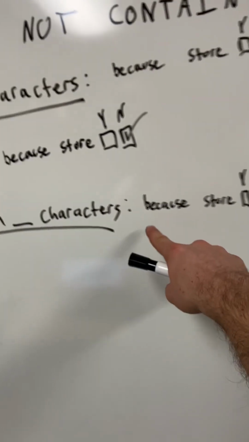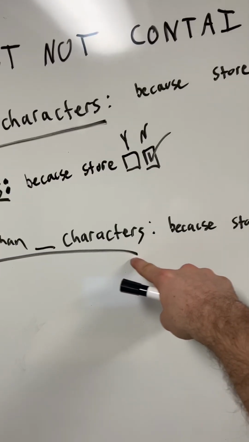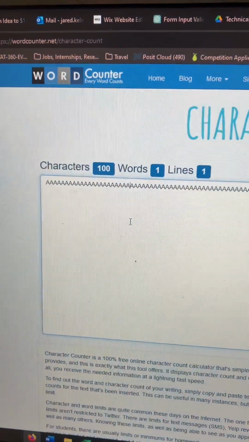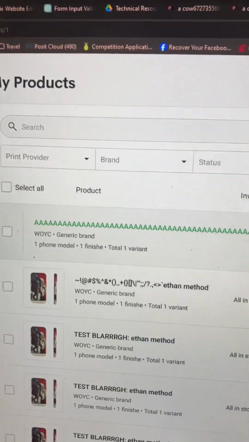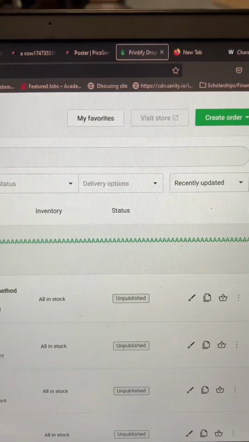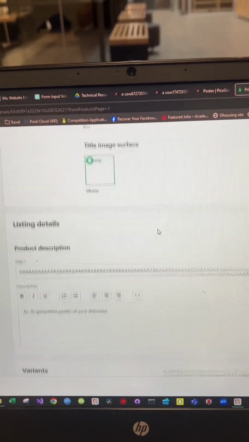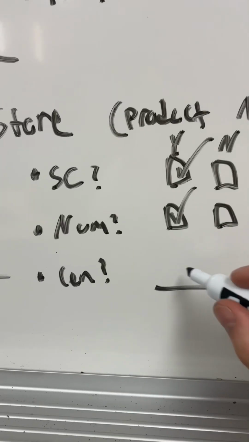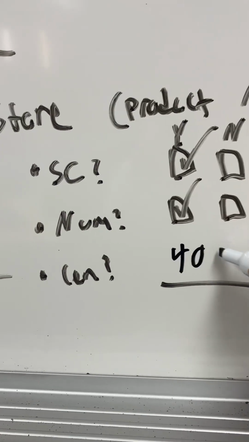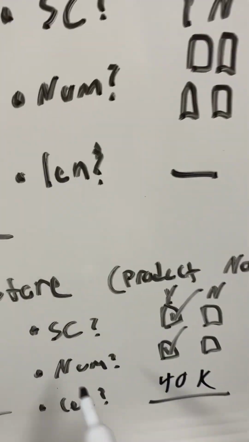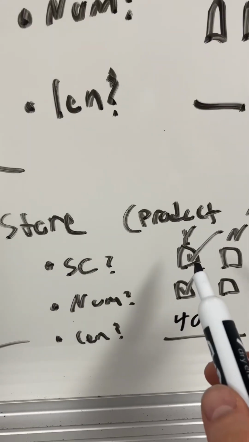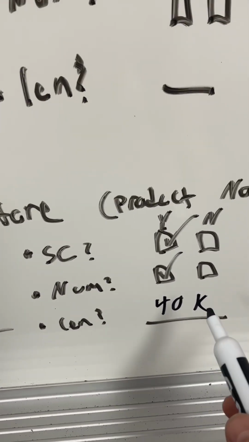But first we're gonna try and see how many characters we can actually input into a name. Here we have 100 letter A's. I'm gonna set that as a product name and generate it. And it looks like it worked. So that's pretty cool. And I tried it with 40,000. Let's see if that worked. Yep. The limit for the store is 40K. We're gonna stop the experiment right there because there's no need to go farther. We definitely know special characters can be entered into the store, so can numbers, and up to 40,000 characters.